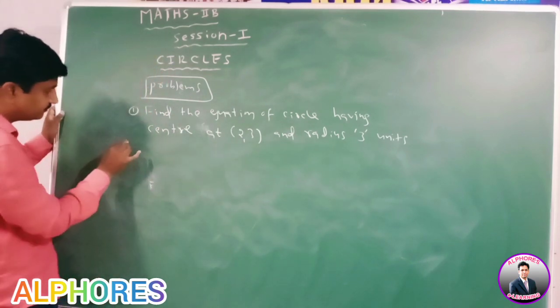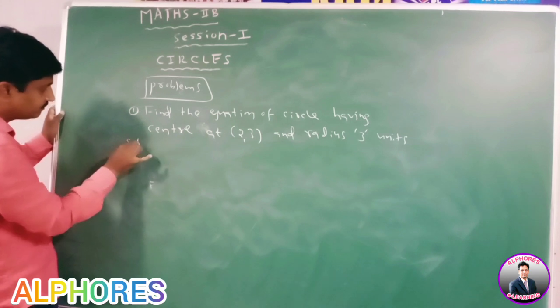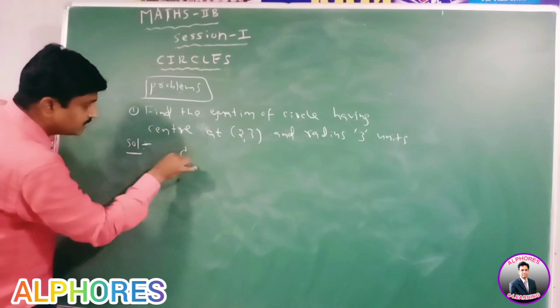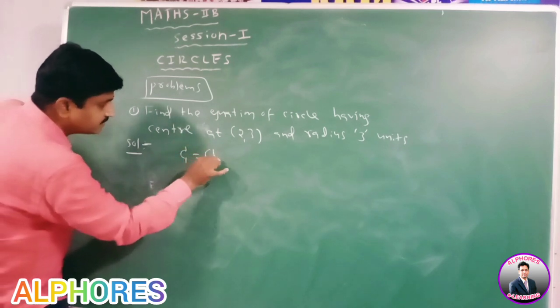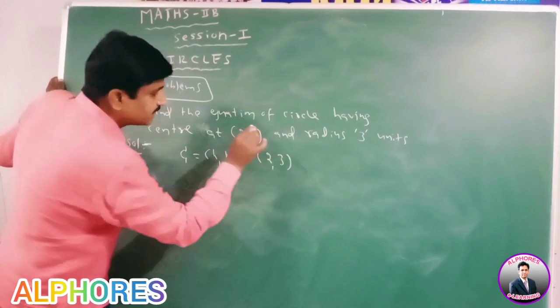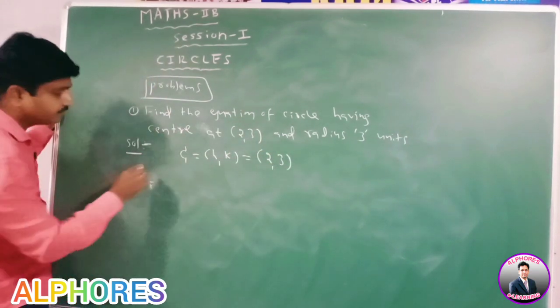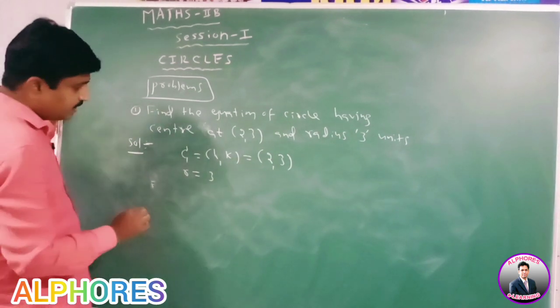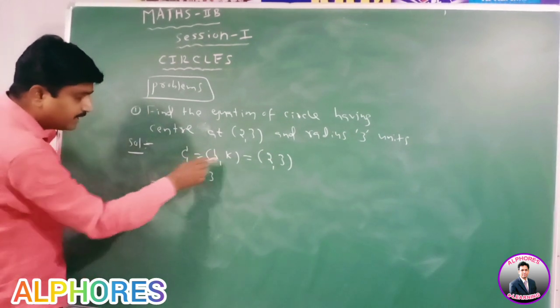Solution. Here center means (h, k). Here (h, k) equal to (2, 3). Radius small r equal to 3. The center (h, k), radius small r.